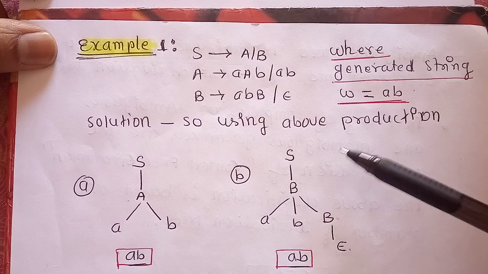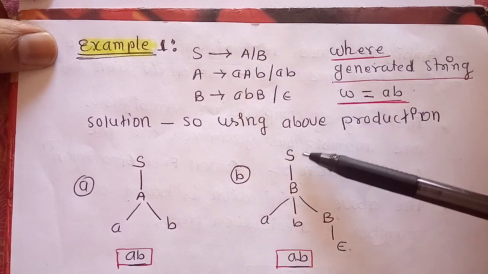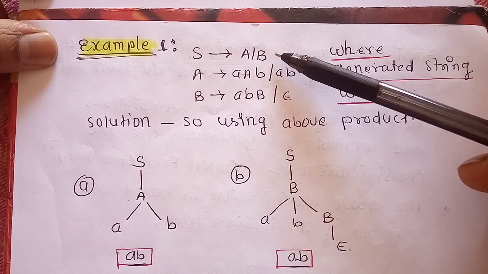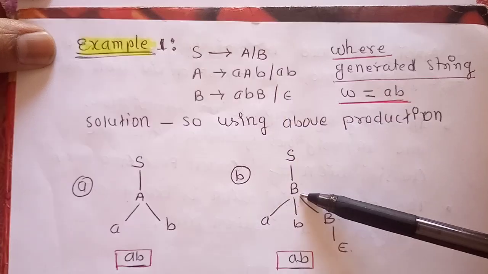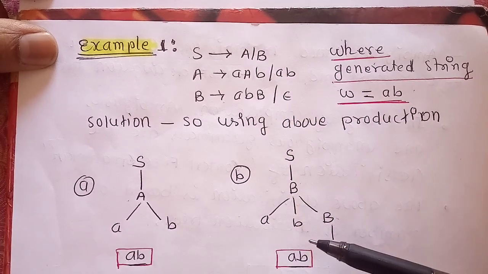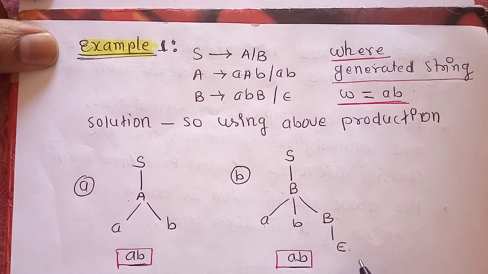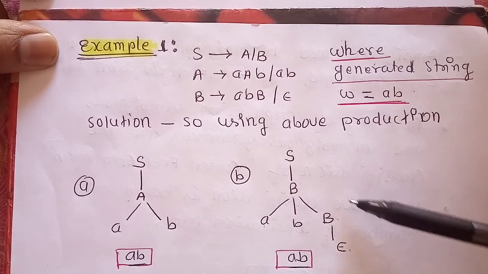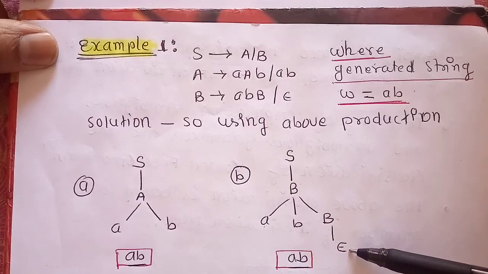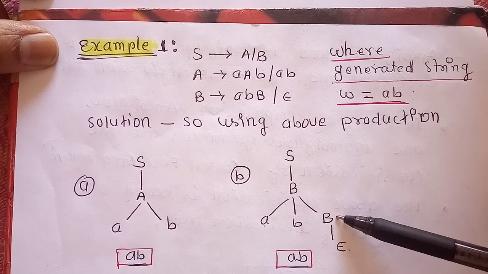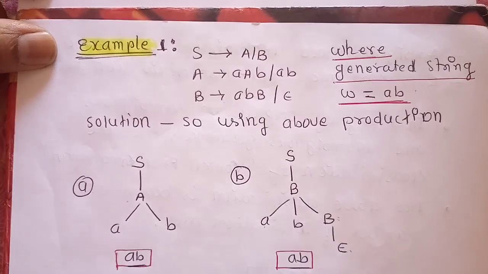In the second case, we choose the start symbol S with a non-terminal, then a second non-terminal B, and finally using a combination of terminal and non-terminal, and choosing a null value for the non-terminal, we again get the same string AB.